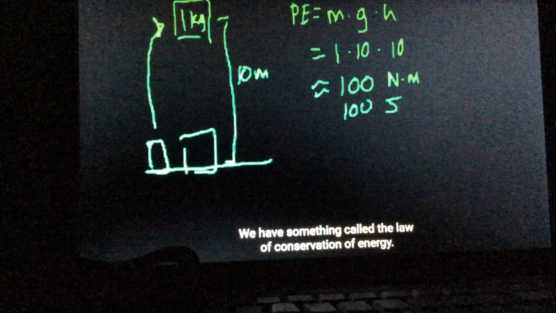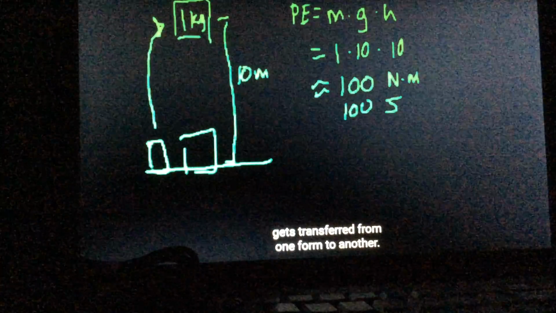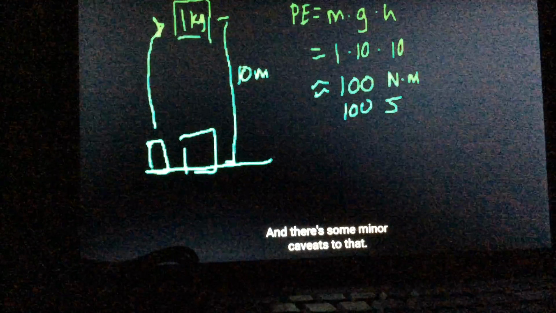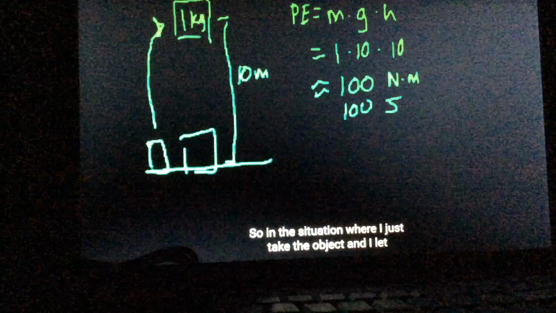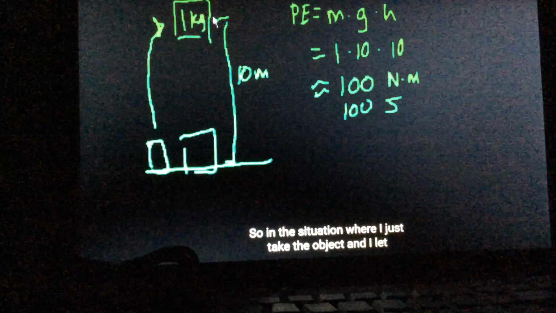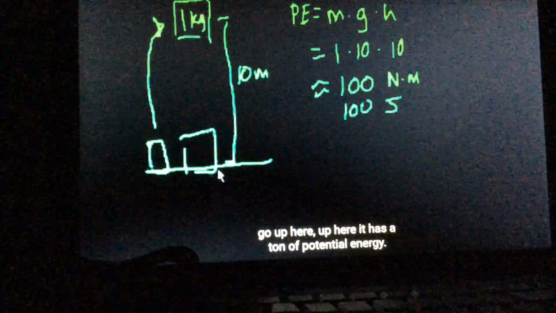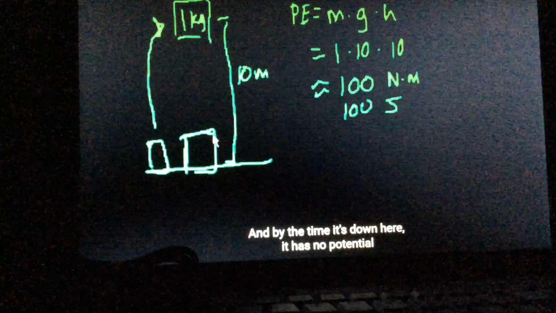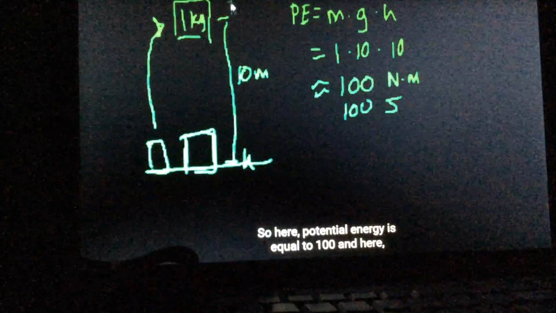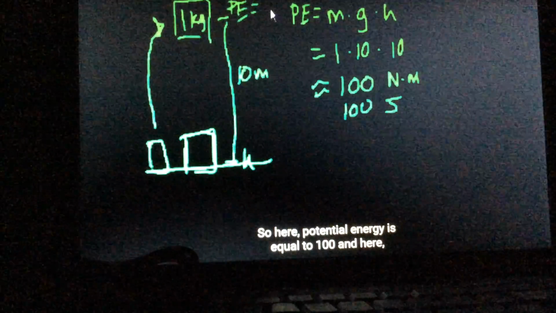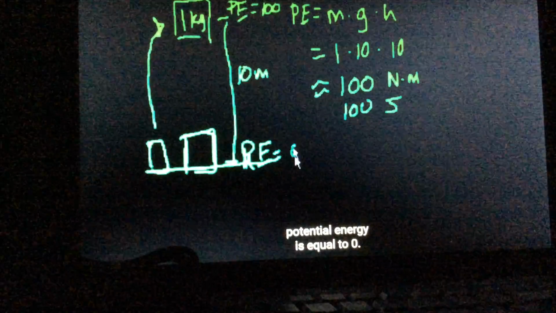We have something called the law of conservation of energy: energy cannot be created or destroyed. It just gets transferred from one form to another. There are some minor caveats to that, but for our purposes, we'll just stick with that. So in the situation where I take the object and let go up here, it has a ton of potential energy. By the time it's down here, it has no potential energy because the height becomes 0. So here, potential energy is equal to 100, and here, potential energy is equal to 0.